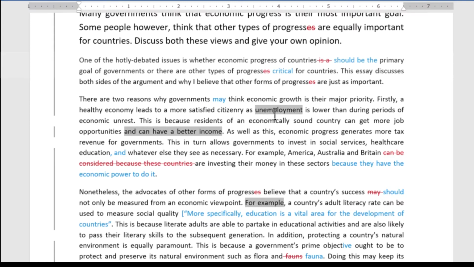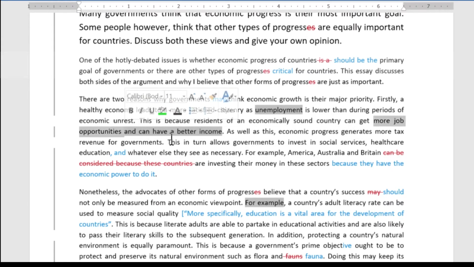Here though, we've got a general topic sentence. This is good. So we're introducing there are 2 reasons. Then we come up to the first reason, which is unemployment. So we've got a clear first main reason here, unemployment, and that's fine. It gets developed really well, that there are more job opportunities.